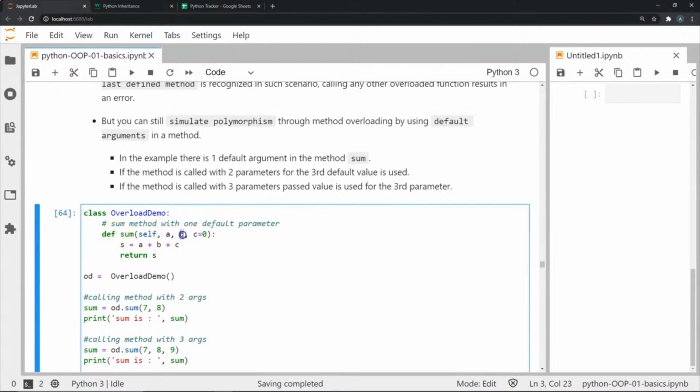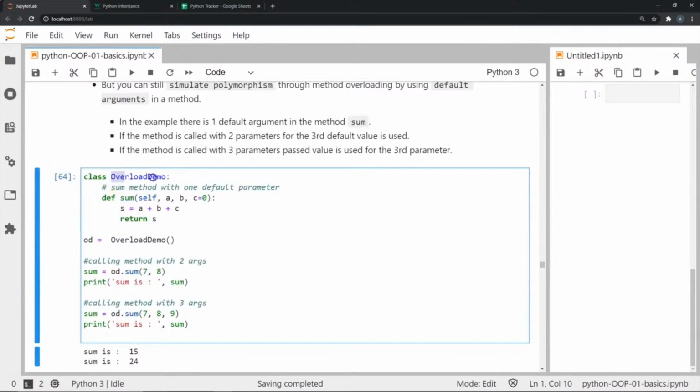A does not have a default value, B does not have a default value, but if you notice, C has a default value 0. So this is a simple example where I'm going to show you that the sum method is going to be used in two different cases. In one case, we're going to simply add two numbers, and in another case, we're going to use the sum method to add three different numbers.